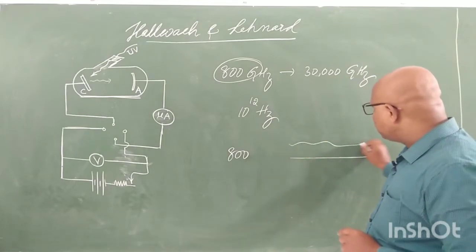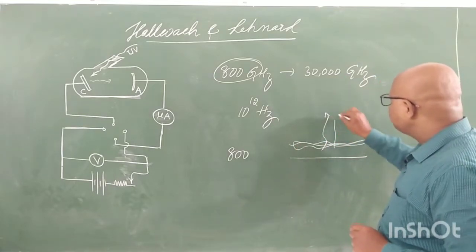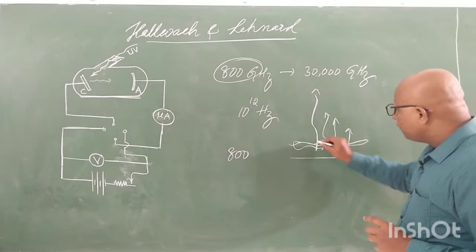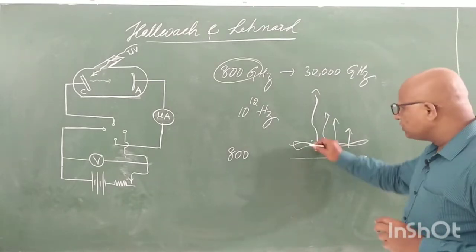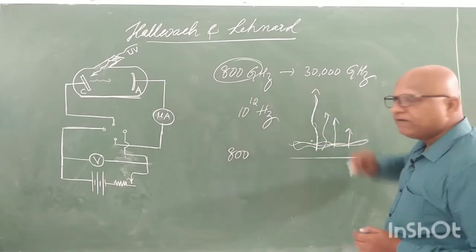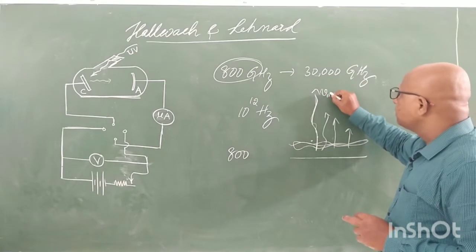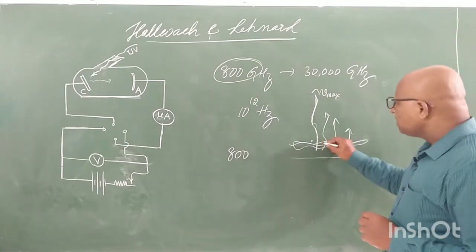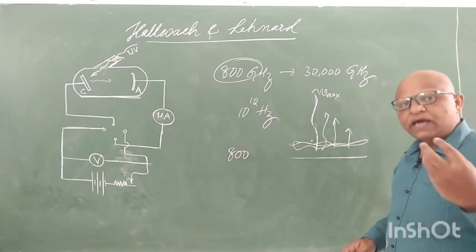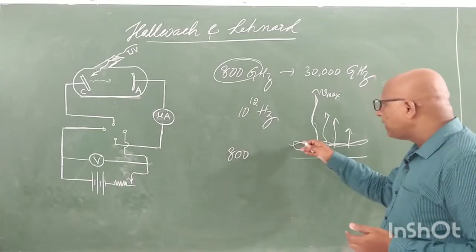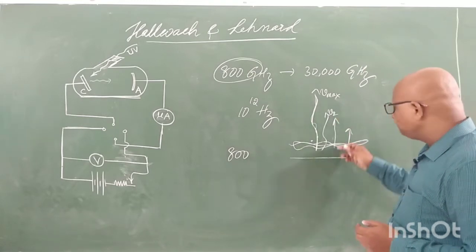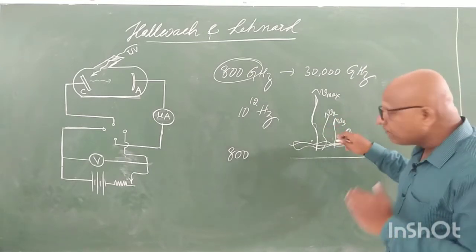Whenever electrons are released from the metallic surface, don't think that all electrons are coming with the same velocity. Some electrons which are very close to the upper surface, which already have very high velocities, will come out with very high velocities. We call it Vmax. Some other electrons which are a little below it, moving a little slower compared to these electrons, will come with another velocity called V2. Another electron may come with an even smaller velocity called V3.